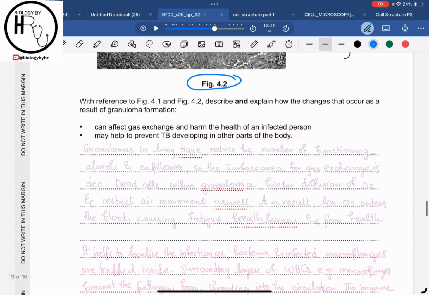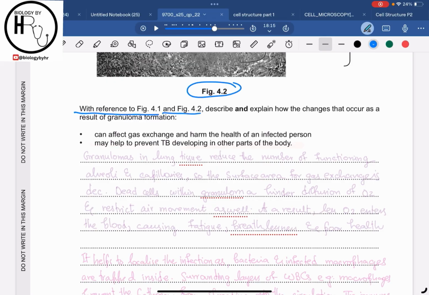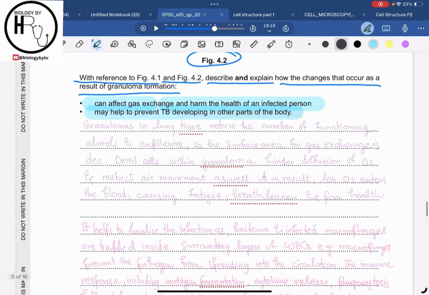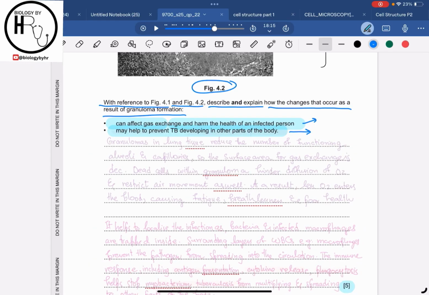Now further in the question they are saying that with reference to figure 4.1 and figure 4.2, describe and explain how the changes that occur are the result of the granuloma formation. So now they are asking how the granuloma formation can affect the gas exchange and harm the health of the infected person, and also help to prevent the TB developing in other parts of the body. We are going to answer it one by one. It is of 5 marks, so we can give some points for this statement and then some points for the other. But we can answer here how the granuloma formation can affect the gas exchange and harm the health of an infected person.